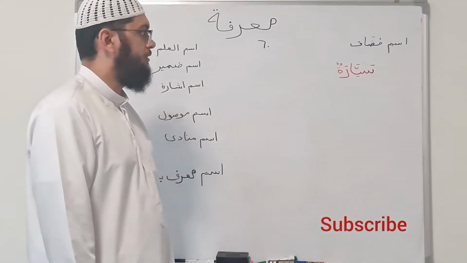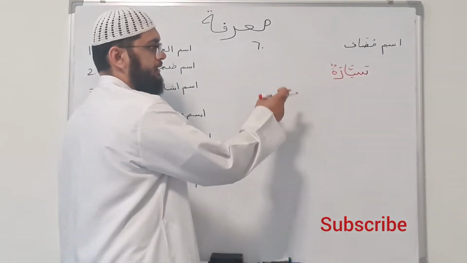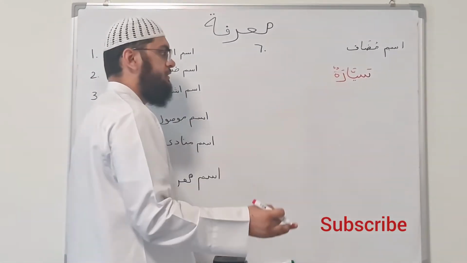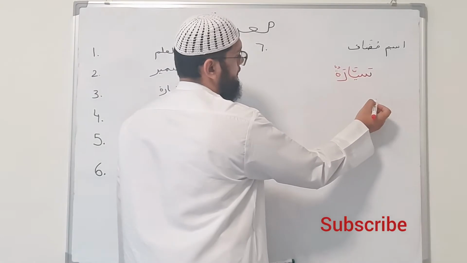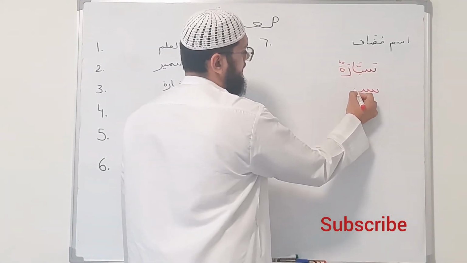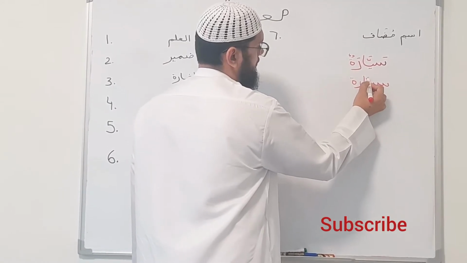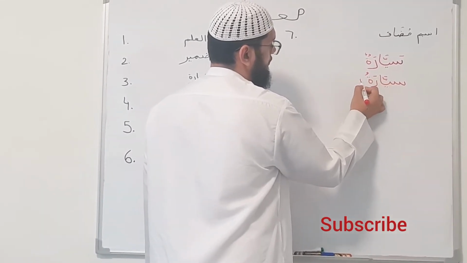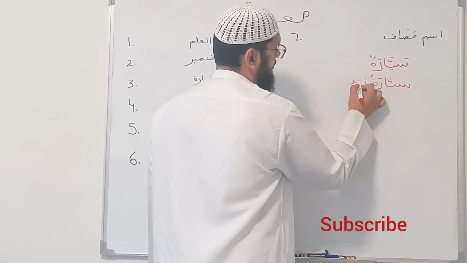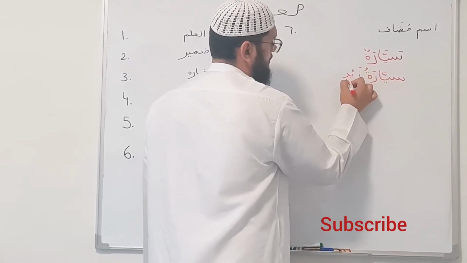Alright? Now, when I am making this in the position of Zayd, it makes it a proper noun. So I say sayyarat Zayd.